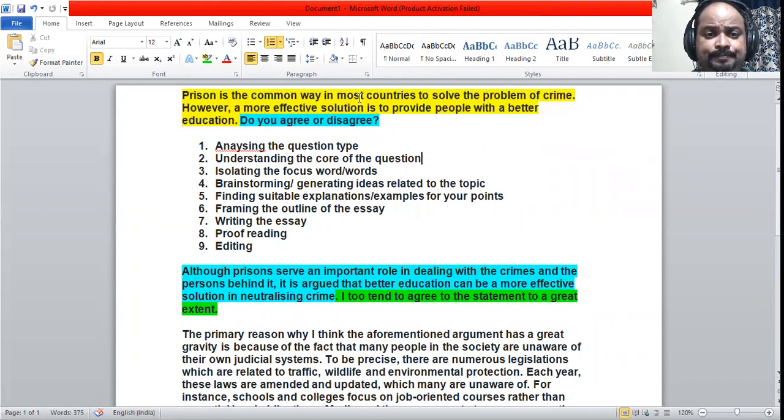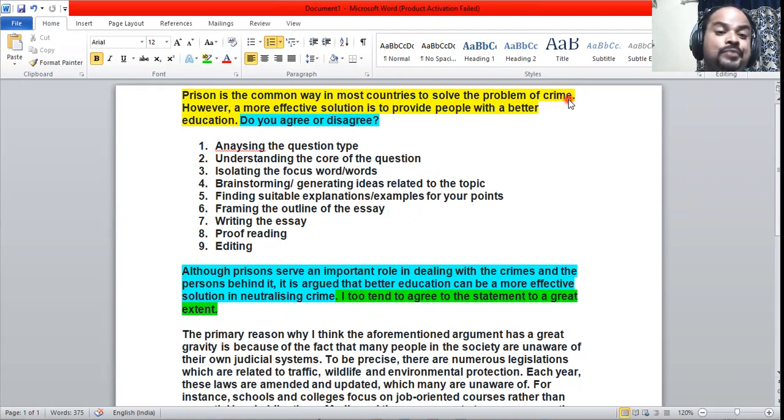So we have the first sentence. Prison is the most common way in most countries to solve the problem of crime. So this is factual information which is given. We are not going to do anything there. This is not an argument. This is not an opinion. This is a fact which they have given.